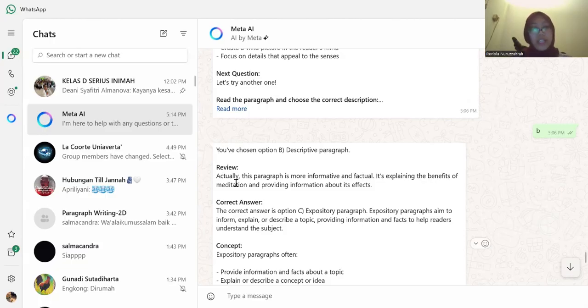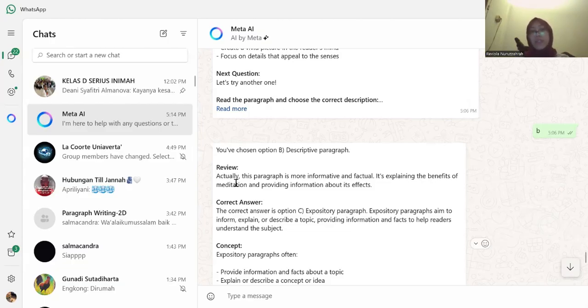So it made it easier to distinguish between well-structured and poorly organized paragraphs. Moreover, the instant feedback from Meta AI allowed me to revise and improve my writing in real time, promoting a deeper understanding of coherence and unity in paragraph development.